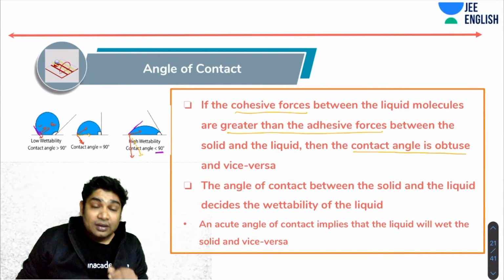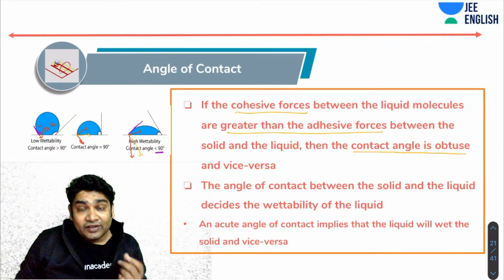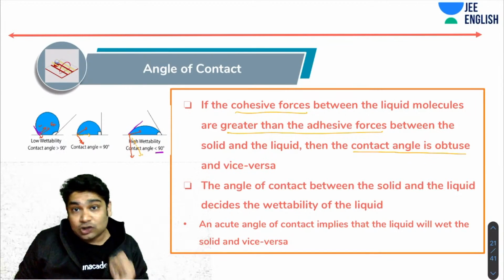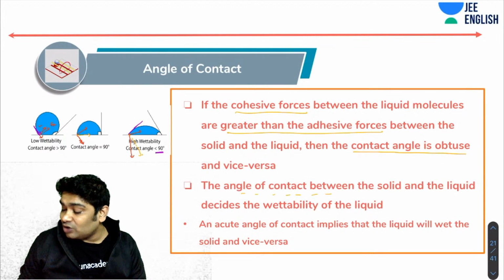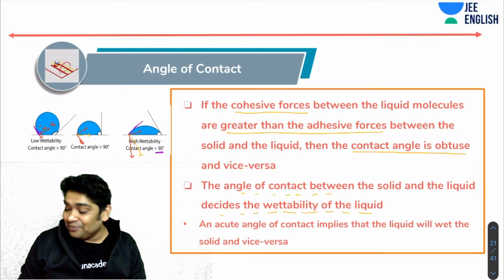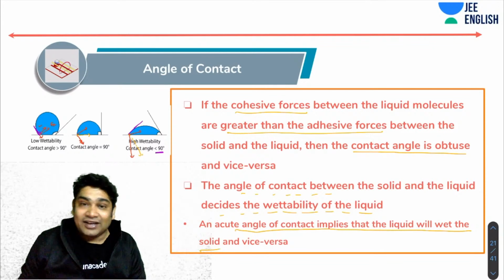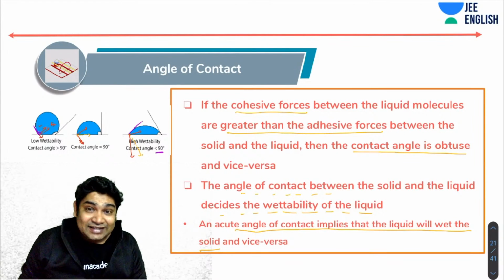Now that will also tell you whether a liquid can wet a solid or not. The angle of contact between a solid and liquid decides the wettability. An acute angle implies that the liquid will wet the solid, and vice versa. Acute angle means that the adhesive force is greater than the cohesive force, right?